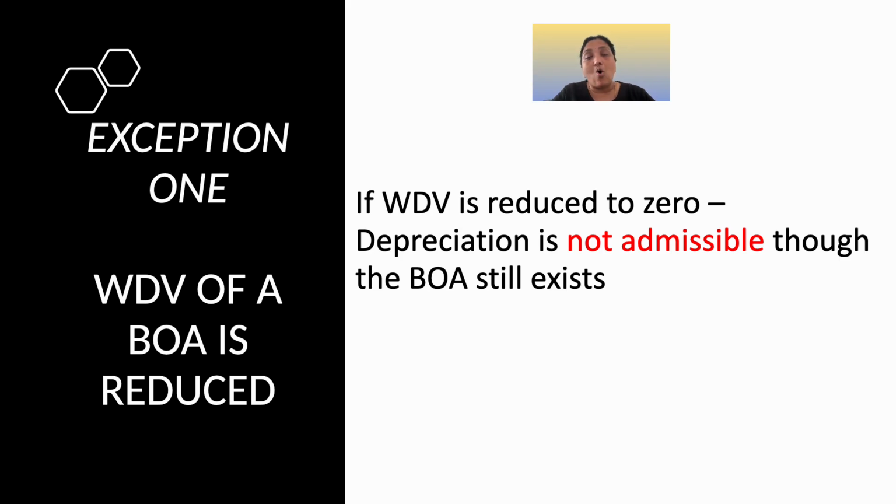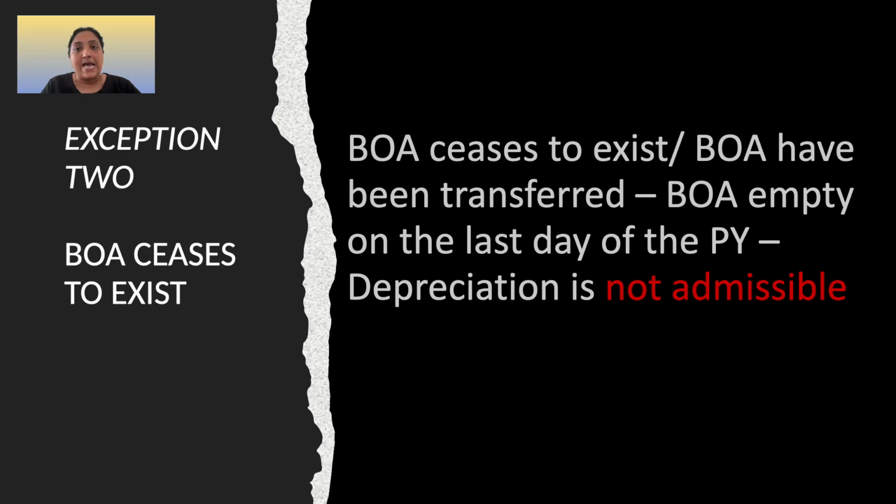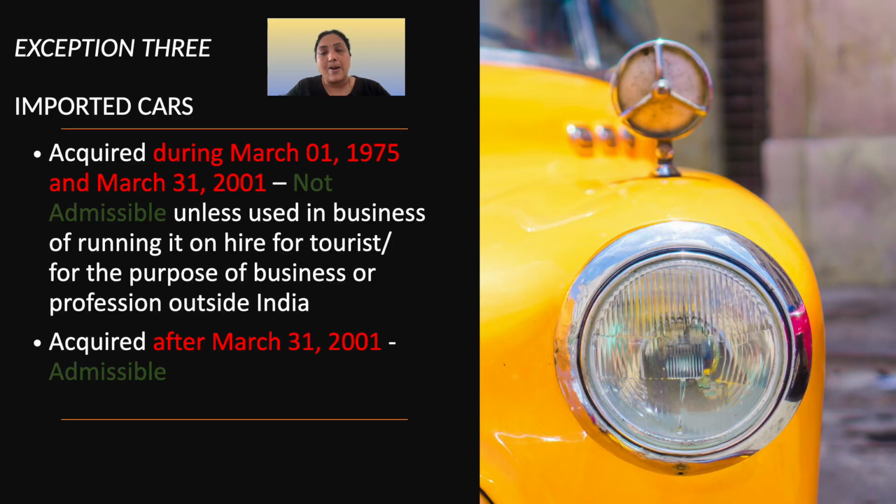Exception number 1 is when the written down value of a block of assets is nil or reduced to 0. In those cases depreciation is not admissible even though there are assets existing in the block of assets. Exception number 2: the written down value is there but the block of assets ceases to exist. That is, all the assets in the block have been transferred, so the block of assets is empty as on the last day of the previous year. In that case depreciation is not admissible. Exception number 3 is with respect to imported car.